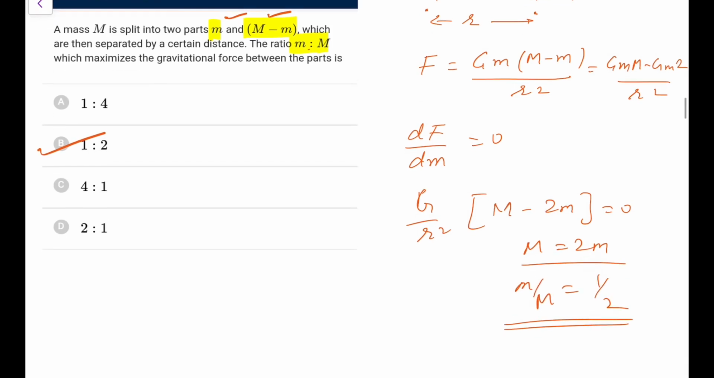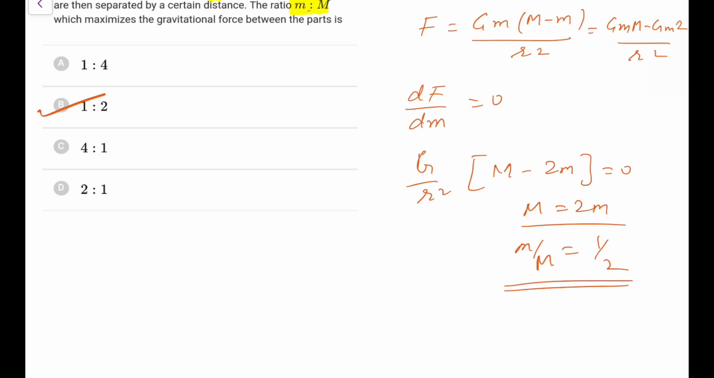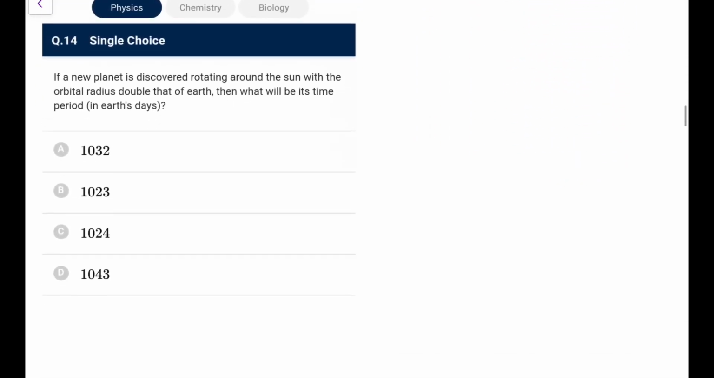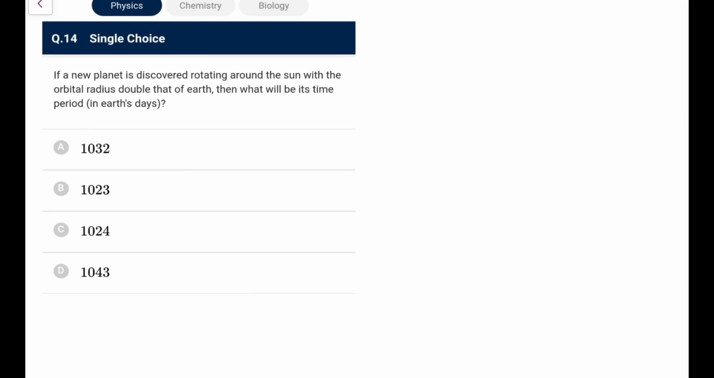So you can do it by this. This is a standard case. The same question comes for electrostatics. A charge is divided into 2, so maximum force would be when the division is equal. So that is the way we will do.